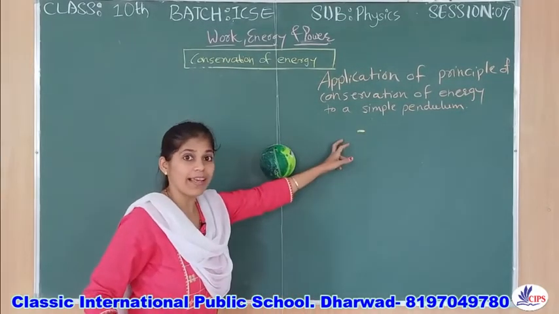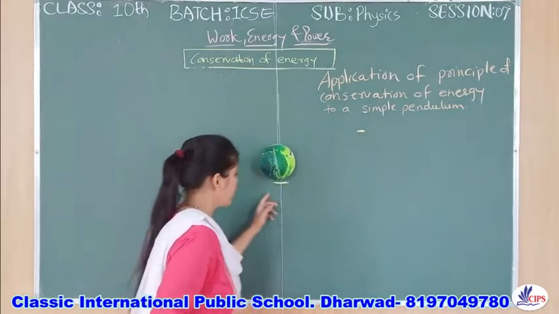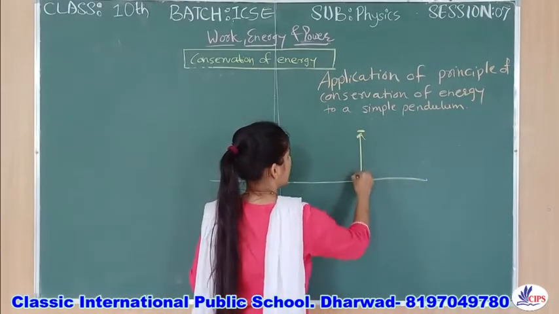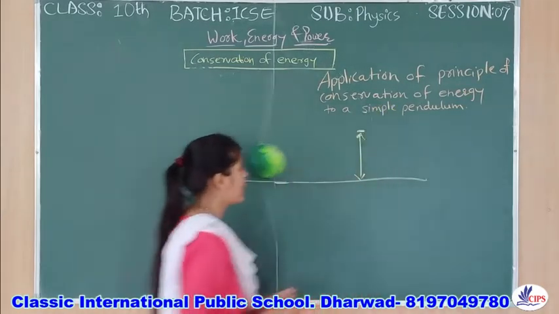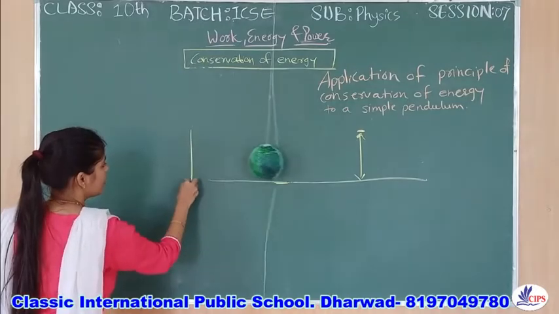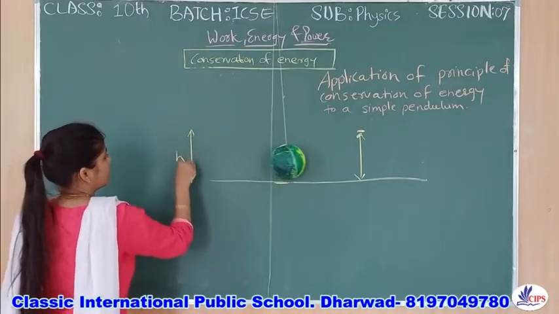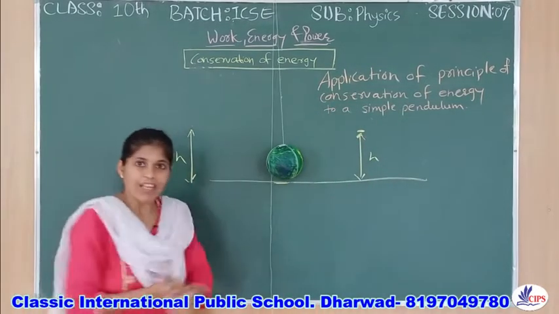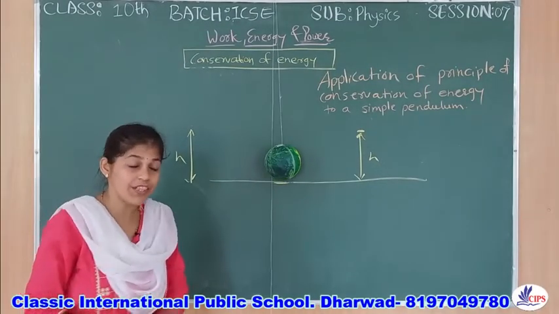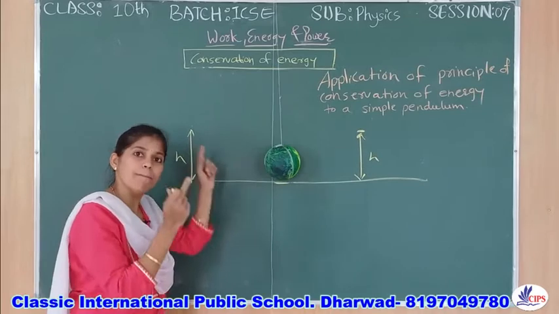Now here it is going, right? So it will again be giving some height from this level. It is gaining some height. You can see here, at a certain height it is coming, right? Again it's moving to this side also. So here also it is gaining some height, right? So in this way, how will we find out the conservation of energy in this simple pendulum?